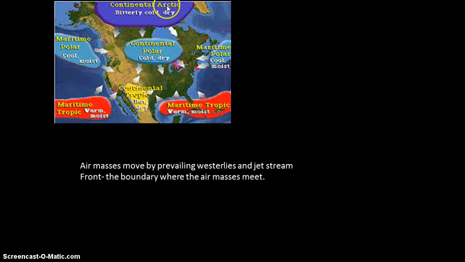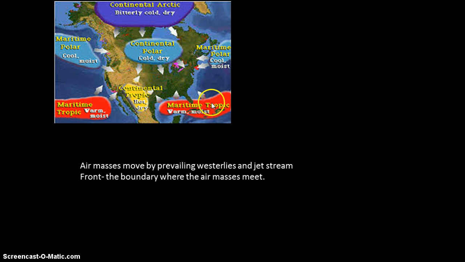So here is that continental Arctic area where, again, we're using the word continental, meaning that it is going to be dry. And this time we used Arctic, which is very, very cold. Sometimes when we have negative temperatures, this one will drop down from Canada to give us very cold temperatures. And we'll actually experience one of these later in the week. But again, here's our word continental and polar, which means that it's going to be dry and cold. Over on both coasts, you see the tag word maritime, which means wet, polar, which means cold.